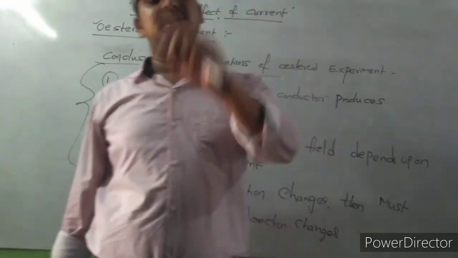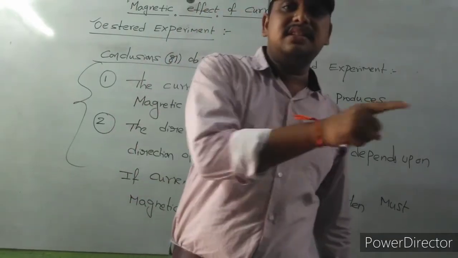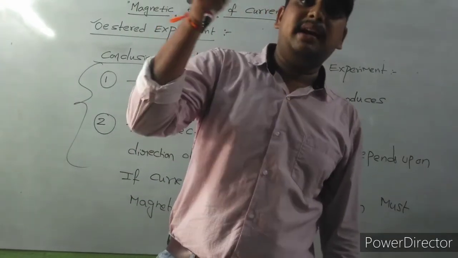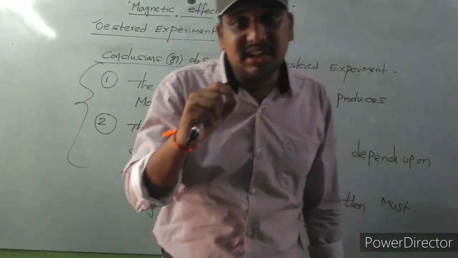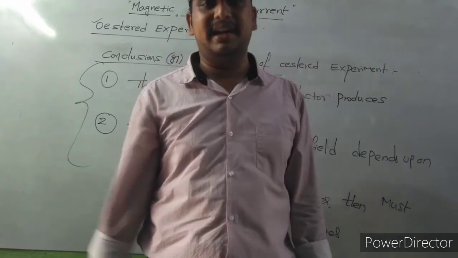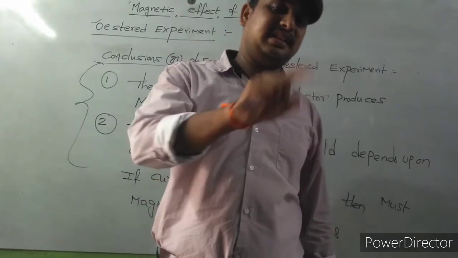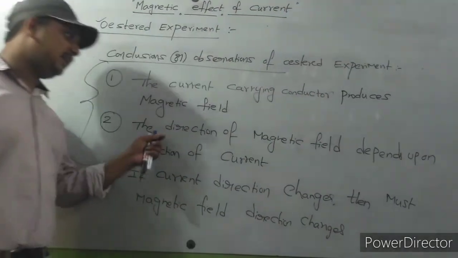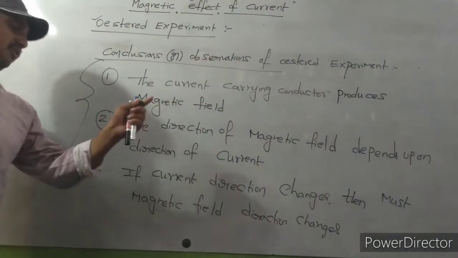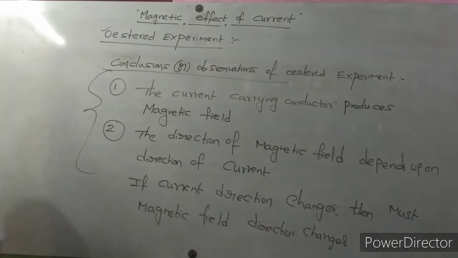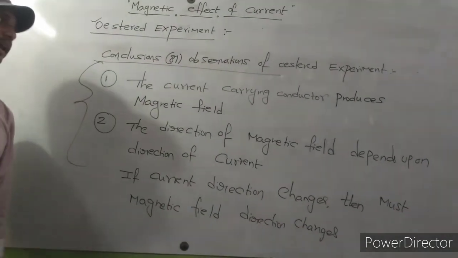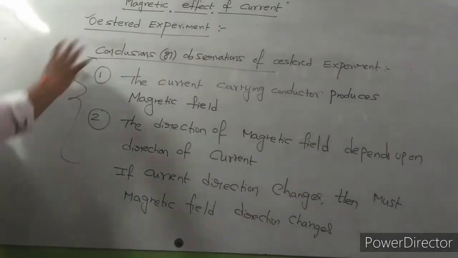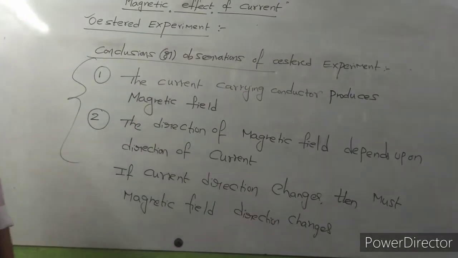My dear students, observe carefully here. Deflection is nothing but the magnetic field direction. If the current direction changes, then the magnetic field direction also changes. The direction of magnetic field depends upon the direction of current. If the current direction changes, then the magnetic field direction must change. So these are the conclusions of the Oersted experiment.